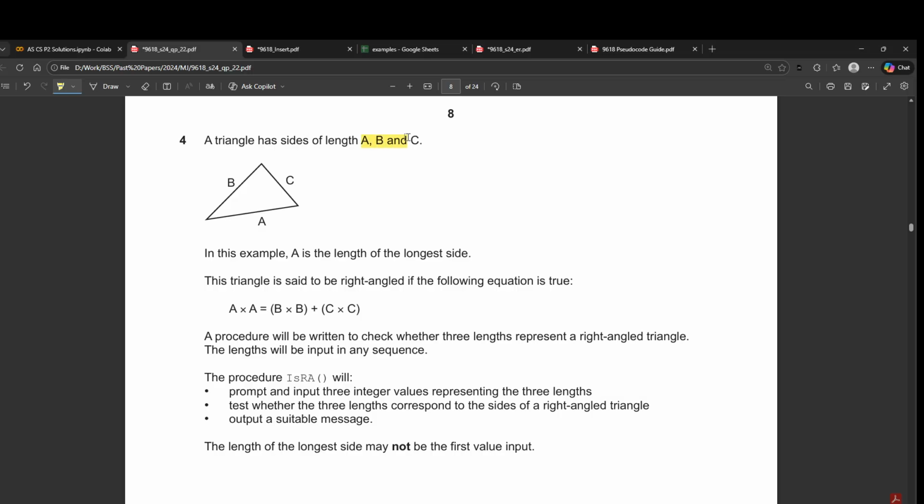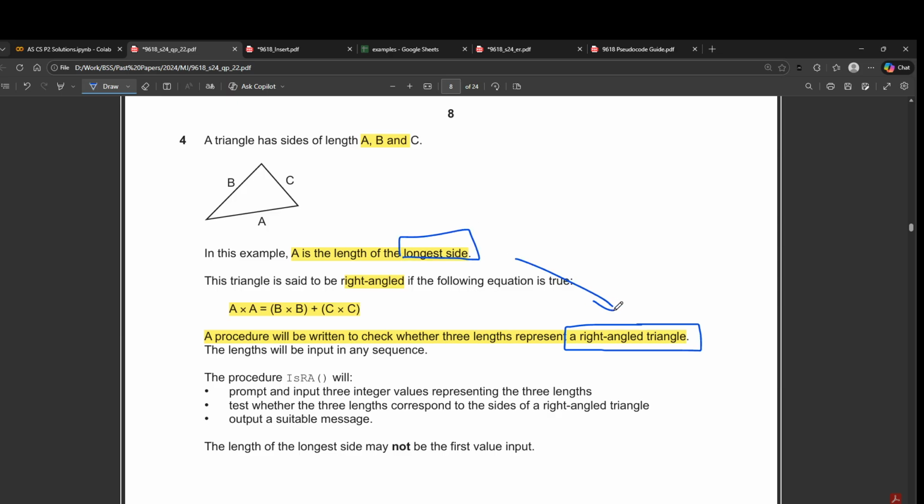A triangle has three sides A, B, C, and A is the length of the longest side. Okay, so this is just extra info. A triangle is said to be right angled if it follows the Pythagoras theorem. And then a procedure will be written to check whether three lengths represent a right angle triangle. The lengths will be input in any sequence. Nowhere does it say that you have to check if any side is the longest. This has no connection here. Sometimes they give you some extra data to confuse you.